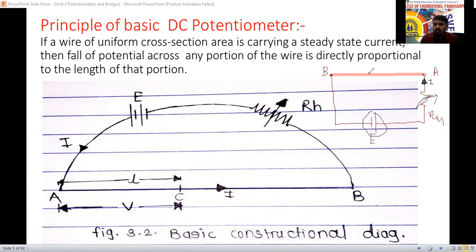So the voltage drop across A to C here now, I will mark this one. I want to measure the voltage drop across A to C. Then that VAC is directly proportional to the length of conductor from A to C here. That one we have to prove here. This is the basic principle of the DC potentiometer we are going to consider here. Same thing they have explained in the next diagram, in the explanation here.